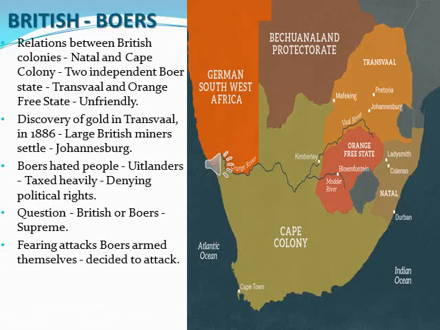So what were the two British colonies? Natal and Cape Colony. You can see at the edge, that is Cape Colony, and on the eastern side you can see Natal. So Natal and Cape Colony were the British colonies. Then the Transvaal and Orange Free State. Just to the west of Natal is Orange Free State. Then above Orange Free State and Natal is Transvaal. So the Transvaal and Orange Free State were independent Boer states.